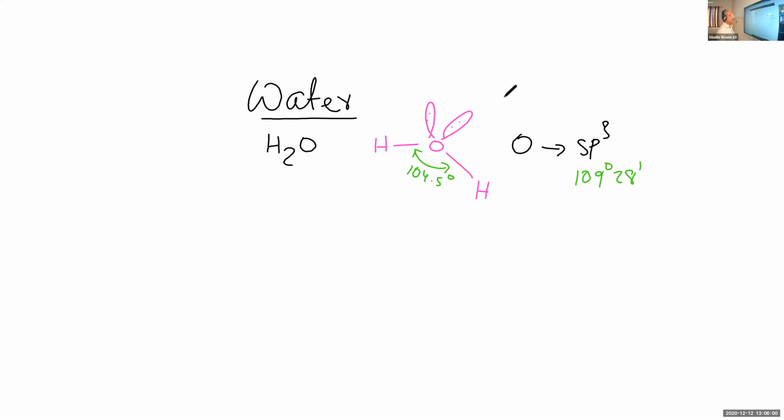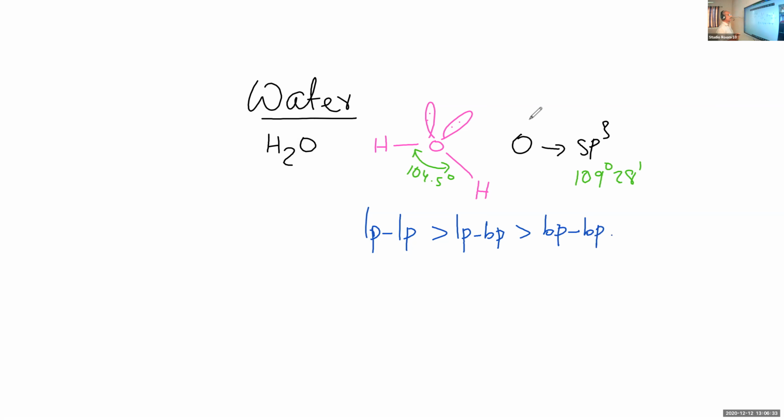The reason, we know, is that in water, on the oxygen atom, there are two lone pairs. And as we know, the repulsion between lone pairs is greater than the repulsion between lone pair and bond pair, which in turn is greater than bond pair-bond pair repulsion.